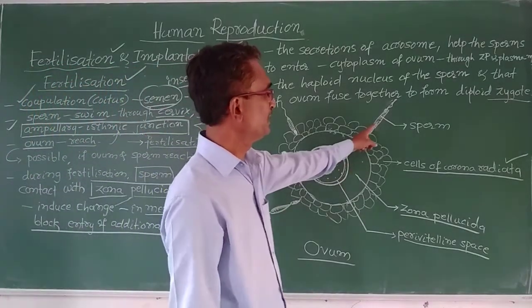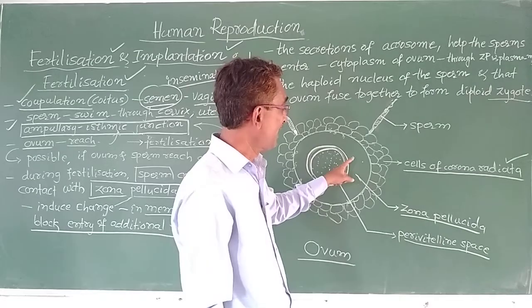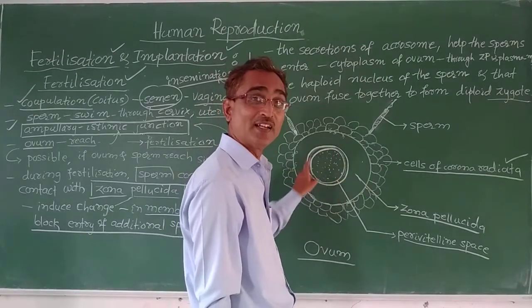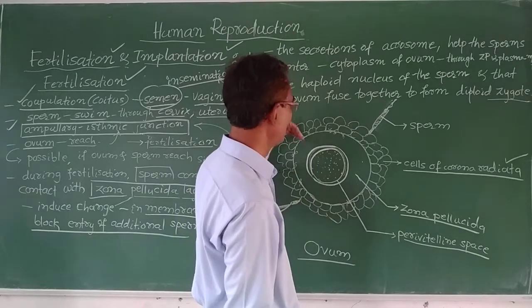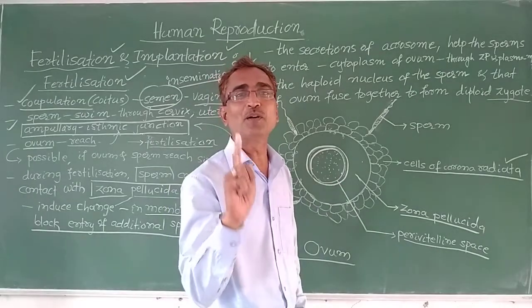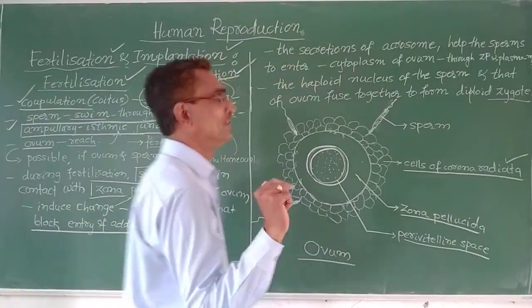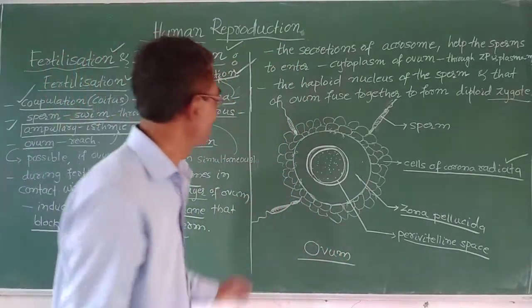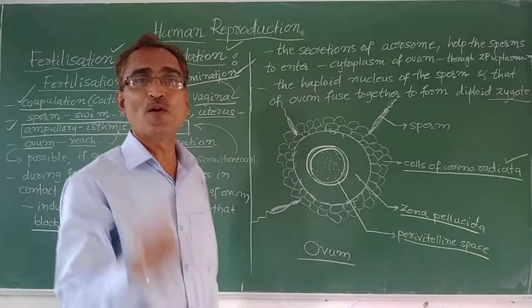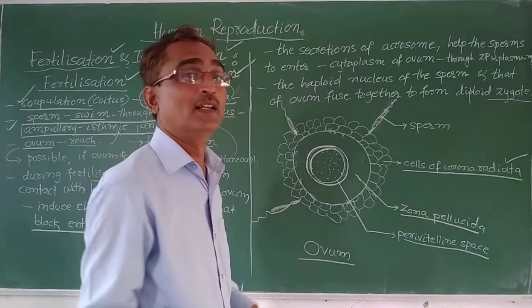So this sperm comes in contact with the zona pellucida layer, and it induces changes in this membrane or layer, so that no other sperm will enter the ovum. So it ensures only one sperm will enter the ovum. Getting my point? Okay, so only one sperm will enter the ovum or egg.